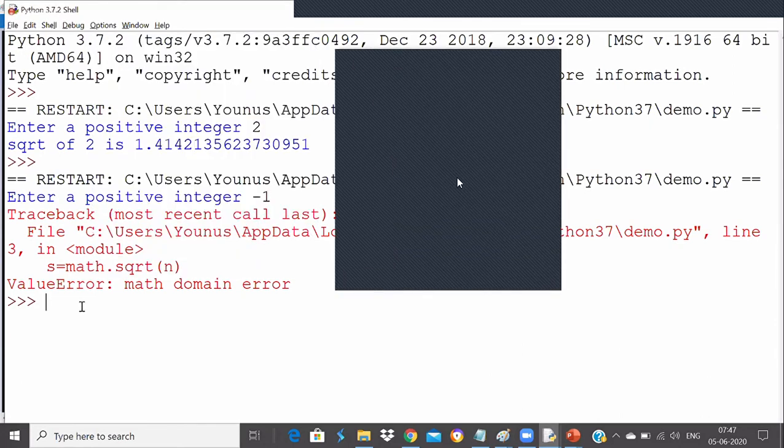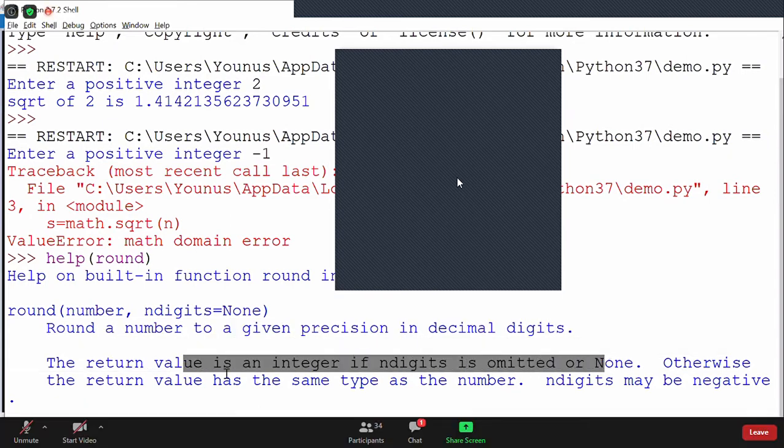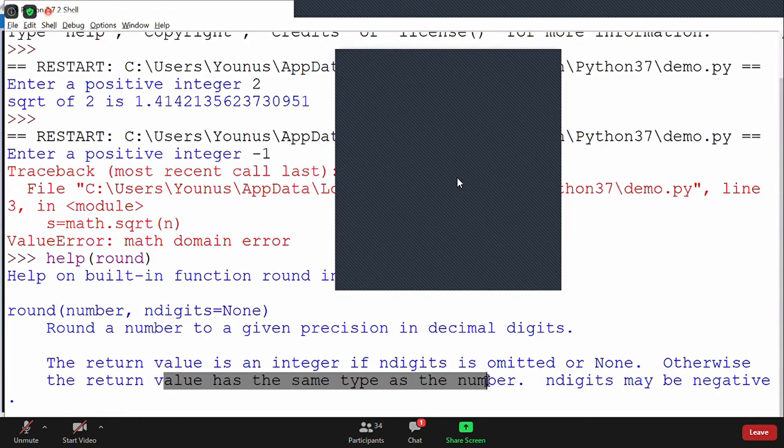Because it is available in the built-in module, you can directly say help on round. There is a function called round which will round the value. You see, it takes the number and the number of digits. The default value is None. It rounds a number to a given precision in decimal digits. The return value is an integer if ndigits is omitted or None. Otherwise, the return value has the same type as the number.